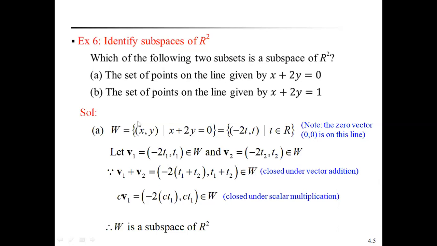Now go to the first one, proof. The subset is defined as W, the set of all points on the line given by x plus 2y equal to 0. That's why we define W as a set of vectors of the form (x, y), because these are subsets of R square, having two components x, y, such that x plus 2y equal to 0.